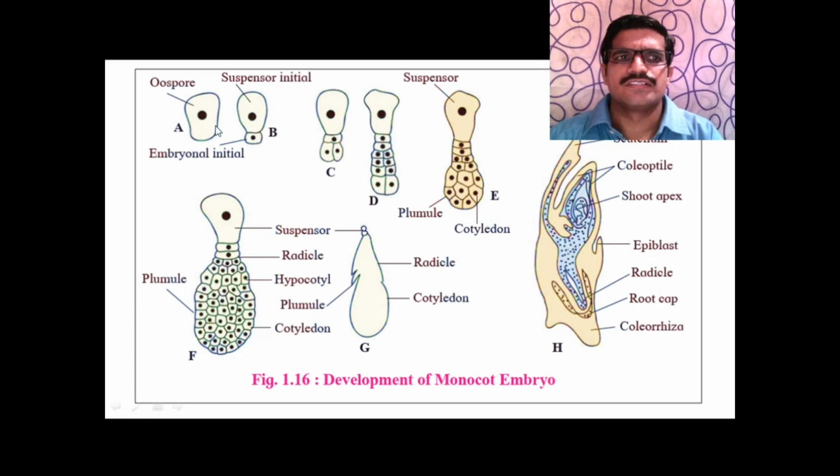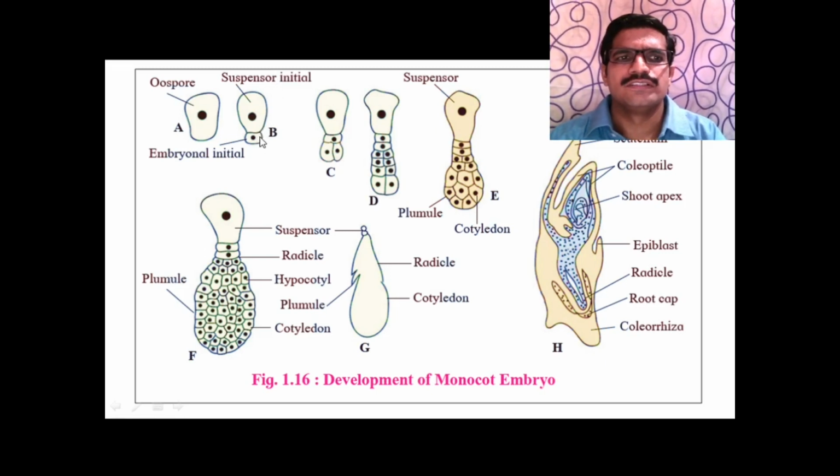So this is the zygote or the oospore. This oospore divides mitotically. It forms two cells, that is, micropylar end forms suspensor initial cell and chalazal end forms embryonal initial cell.